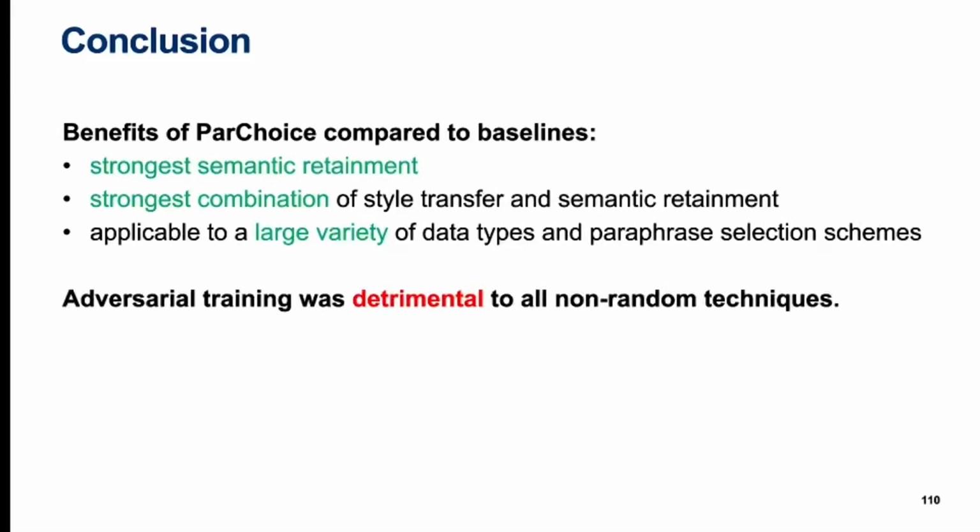However, a problem for both the baselines and part choice was adversarial training as a countermeasure. Therefore, while we were able to combine strong semantic retainment with good style transfer performance, an open question for future research is combining these with resistance to adversarial training. Our results suggest that it might be beneficial to increase the randomness of the style transfer process.